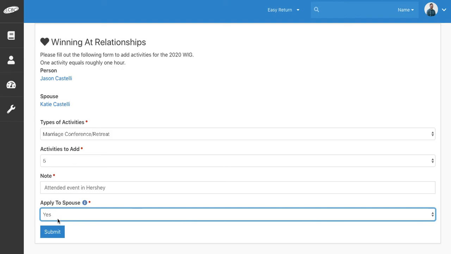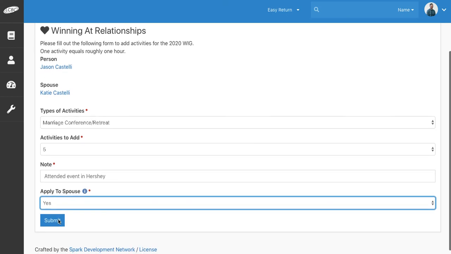And so again, you could do this with things like counseling, as you hear people are seeking out counseling. If they went to a thing like Weekend to Remember, or there's an Enneagram conference happening in a few months out in the Philly area, or there's something else that you think should apply. Let's have a conversation and we could talk through whether that's the case or not. But this tool will help you add those activities and to make sure that we're getting to the heart of helping people win at relationships.